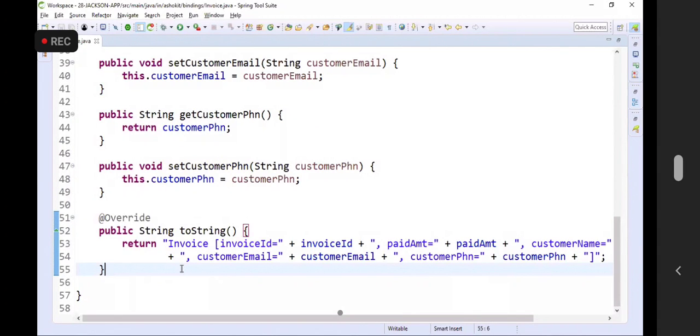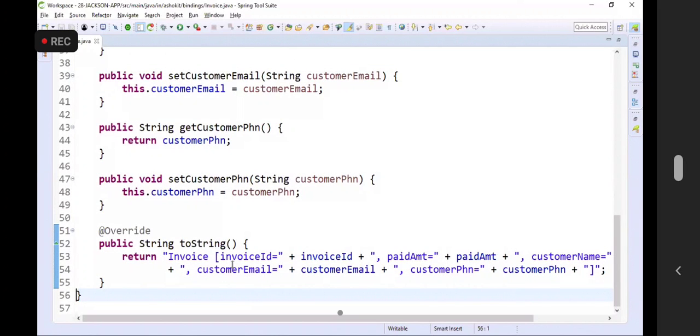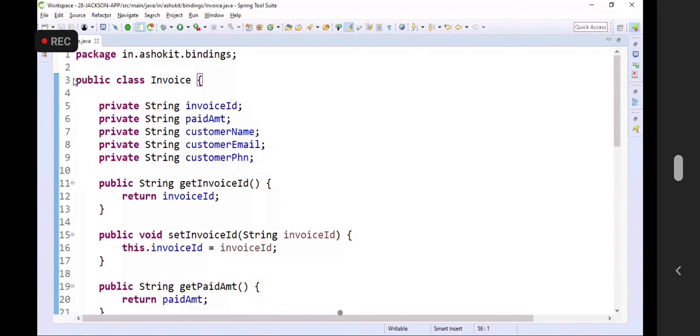toString method is used to print content of the object. Setters getters are used to set the value and get the value. Got it? Perfect. Okay, now this class is ready. It's a simple Java class, guys.